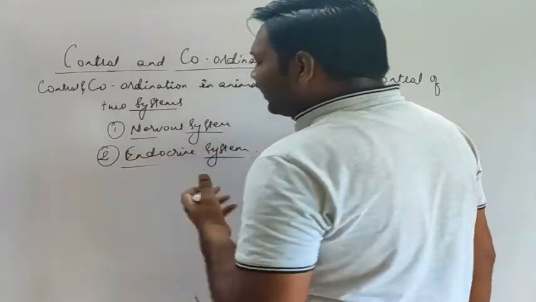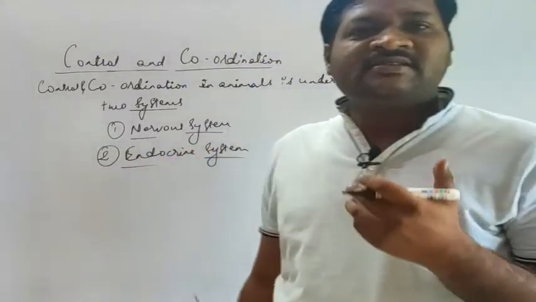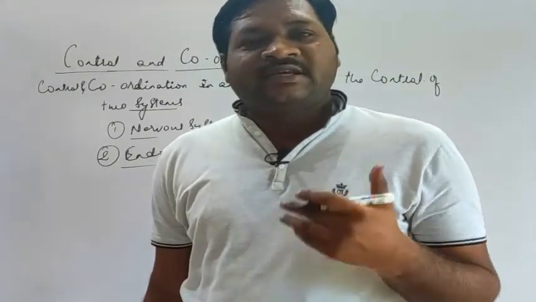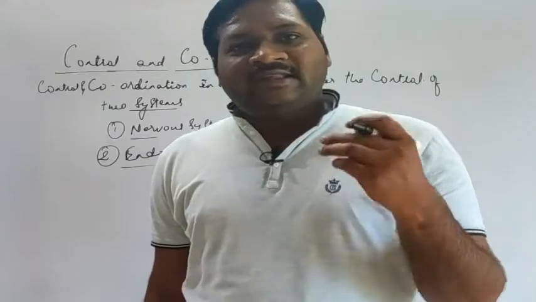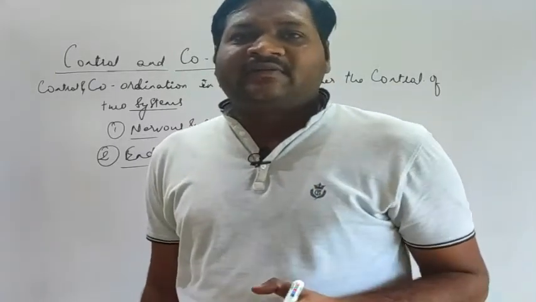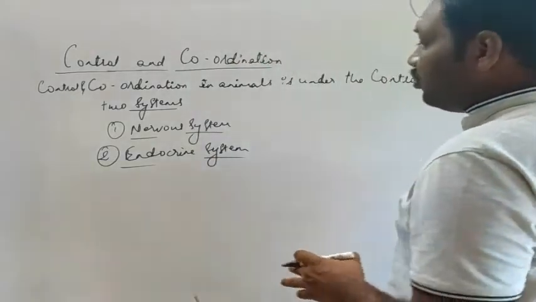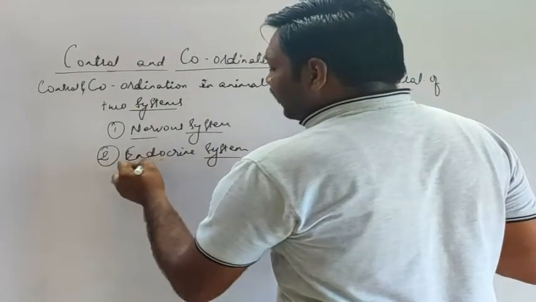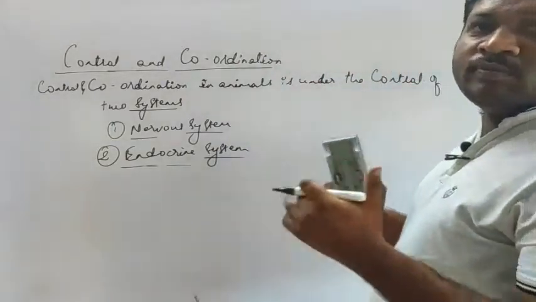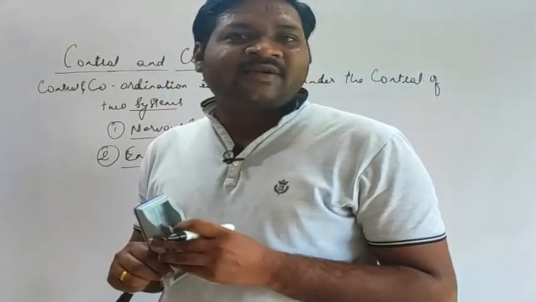So what exactly is the endocrine system? The endocrine system is that system where different hormones are synthesized or secreted within the body, and these hormones also help in regulation of the metabolic activities. These help to maintain homeostasis. What is homeostasis, by the way?